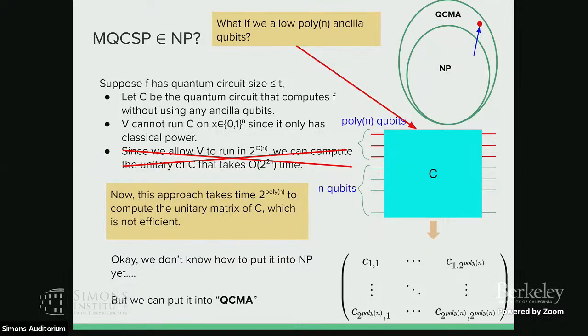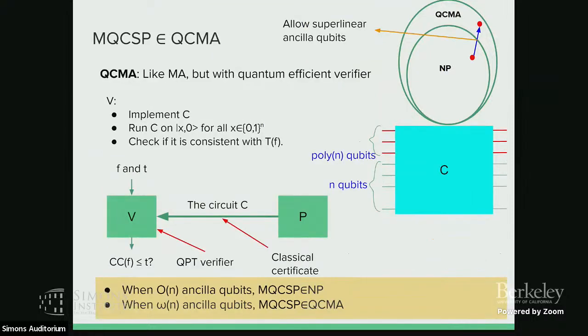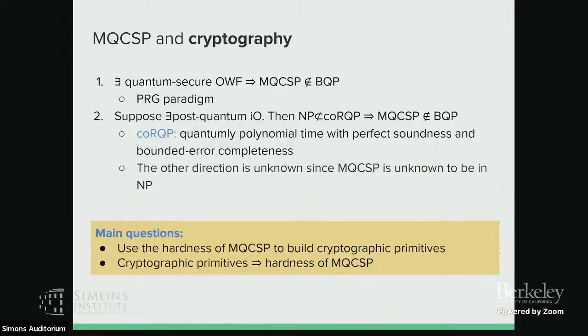But we can put it inside QCMA. The reason is that if I come up with the circuit, the quantum verifier can just implement the circuit and then compute everything. So in this way, we can put it inside the QCMA complexity class. So good, we can skip this one.